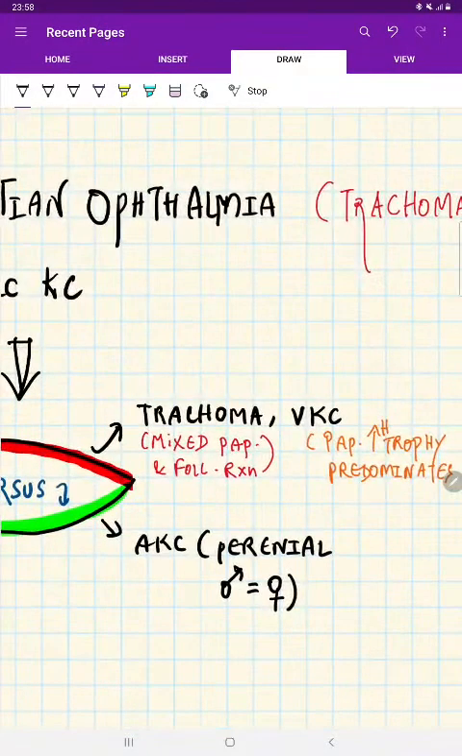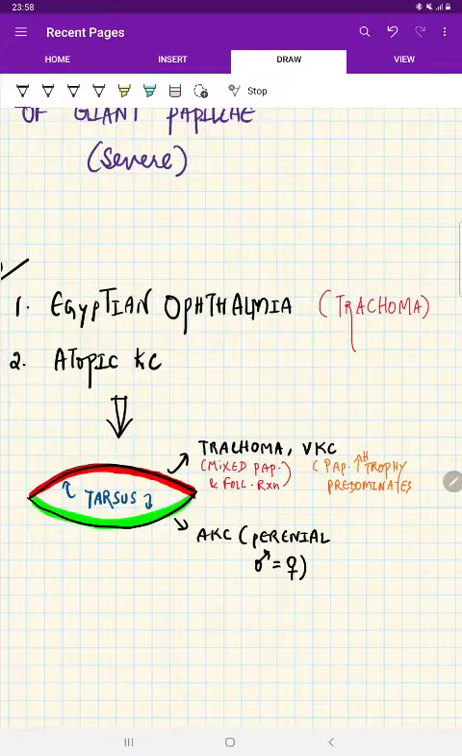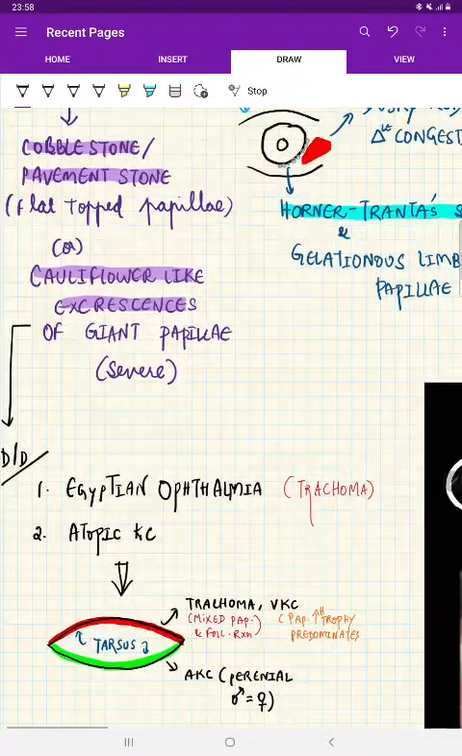To differentiate trachoma and VKC, which both present in the upper eyelid, very simple. In trachoma, a mixed papillary and follicular reaction is seen. In VKC, predominant papillary hypertrophy is seen. That's all. This is very simple to differentiate.